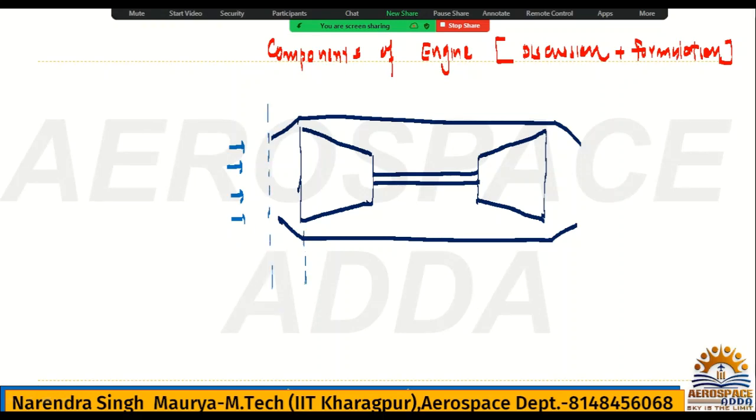This section to this section, it is the diffuser. This is the compressor.